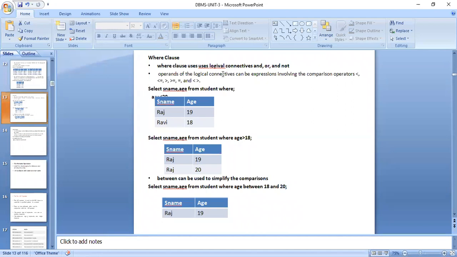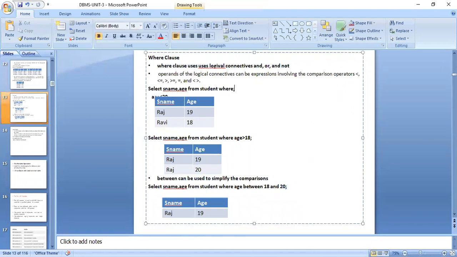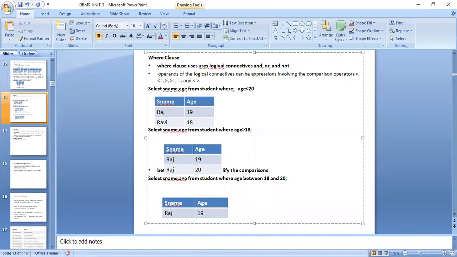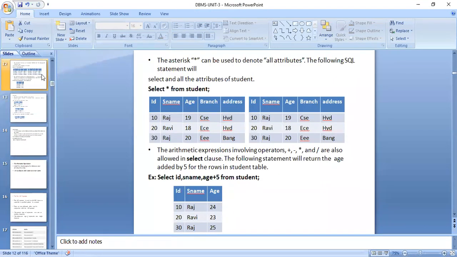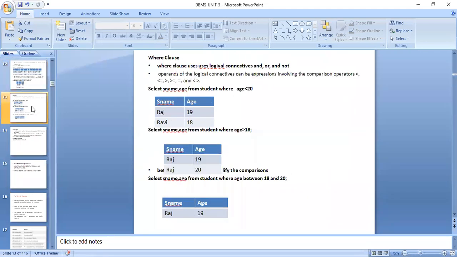Select S name, age from student where age is less than 20. What do we get from the base table? Who are the guys? Raj and Ravi are the guys. So the output table will come from less than 20, which means 19 and 18 will come. So you have to refer to the base table always. All of this refers to the base table.